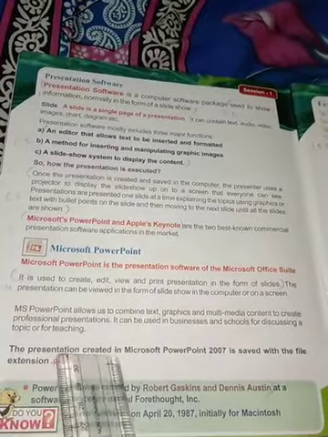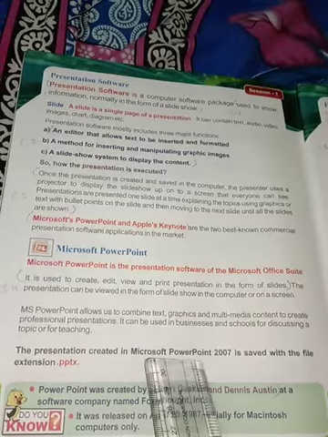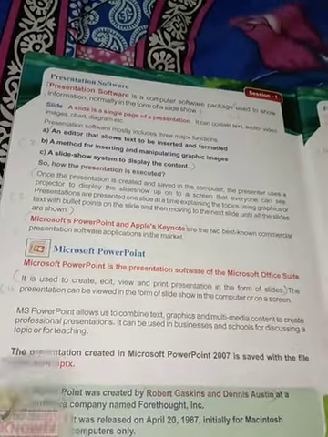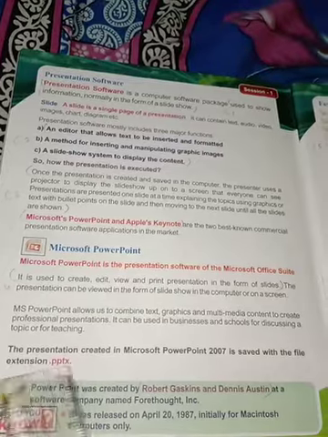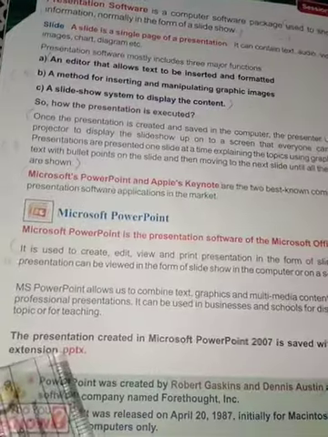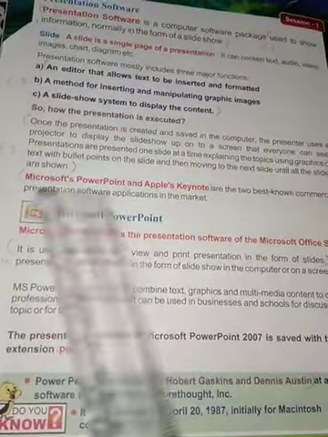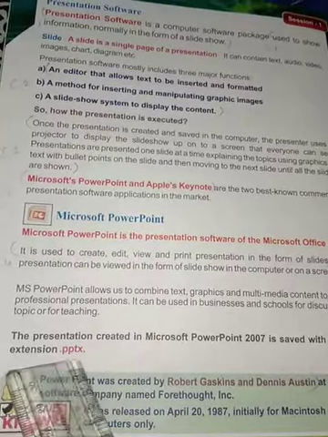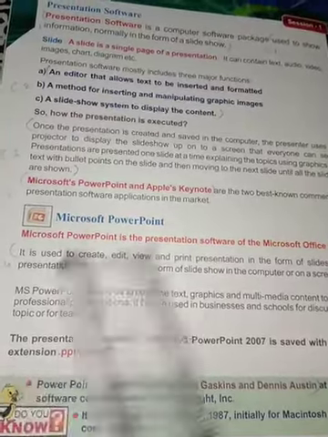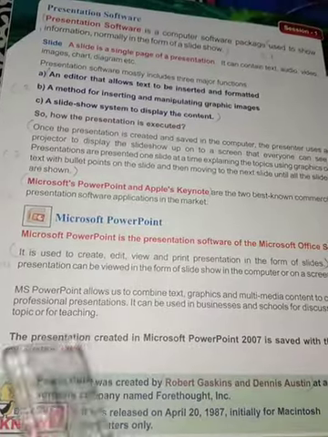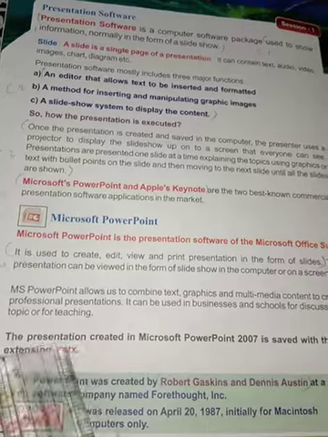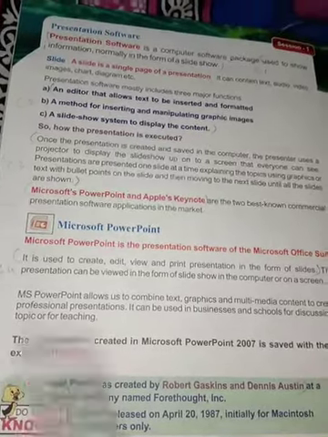The presentation created in Microsoft PowerPoint 2007 is saved with the file extension .pptx. So this is very important. The presentation is saved with the extension .pptx. PPTX means PowerPoint presentation extension.